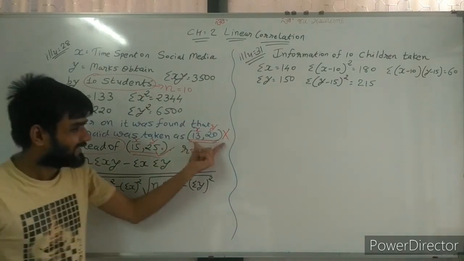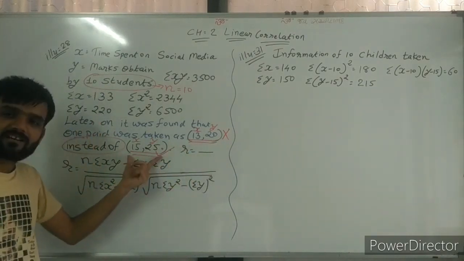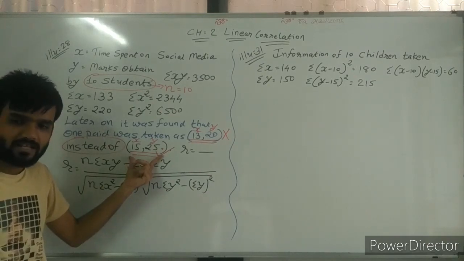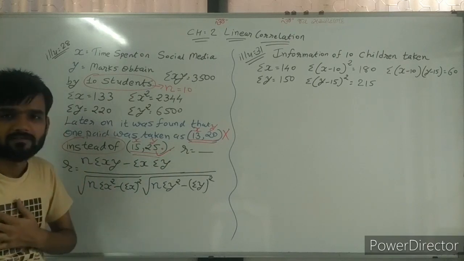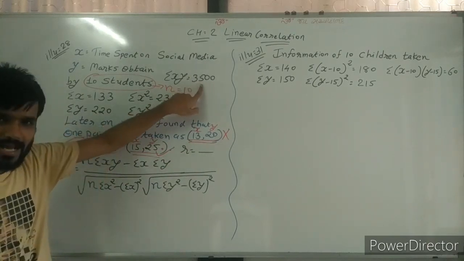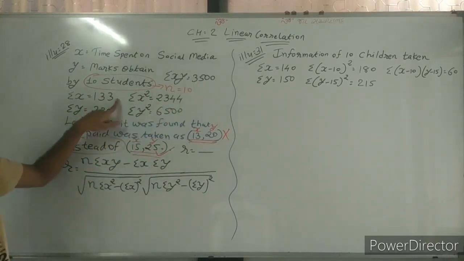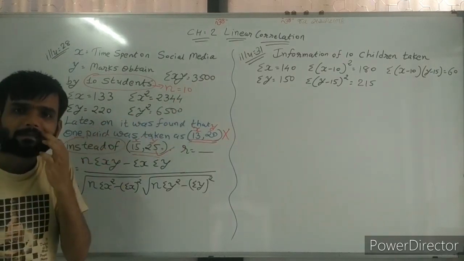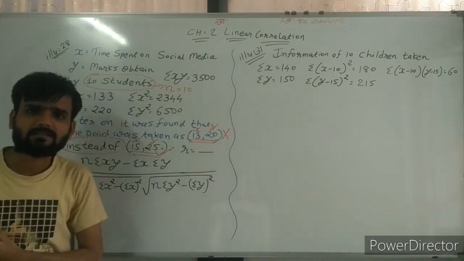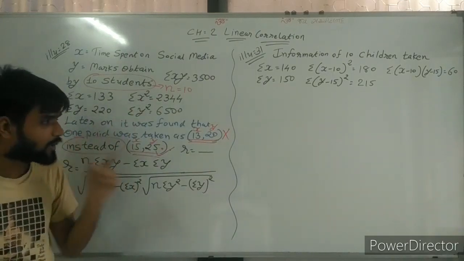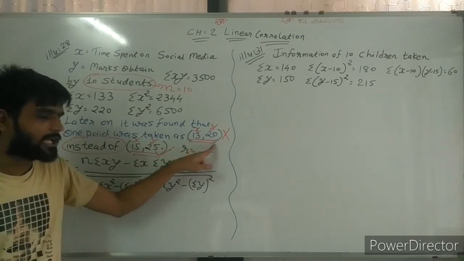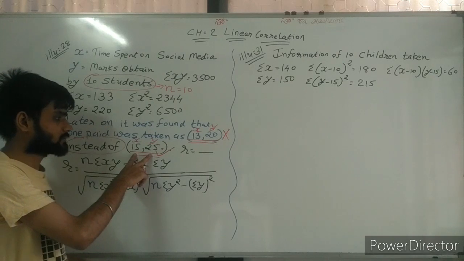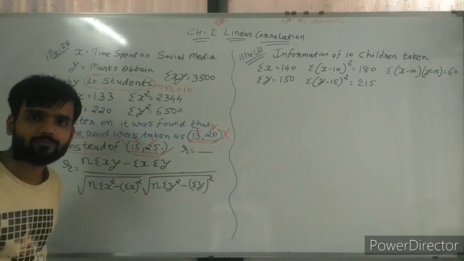So wrong pair, correct pair. It means this sigma xy, sigma x, sigma y, sigma x square, sigma y square are wrong calculations, because in them 13 and 20 was taken, and actually it was 15 and 25.